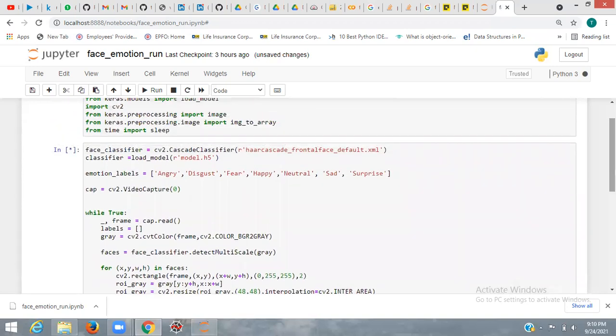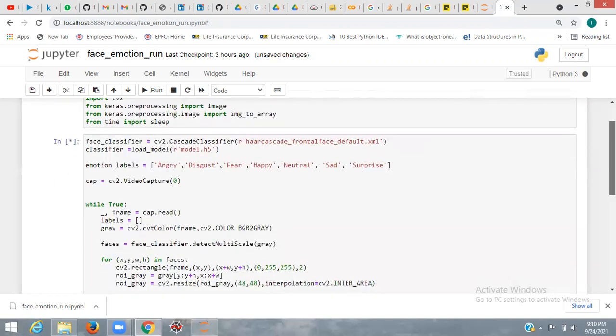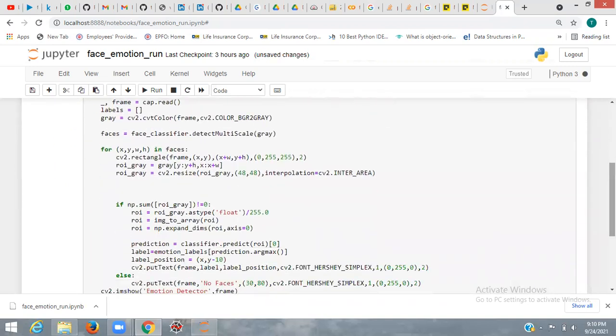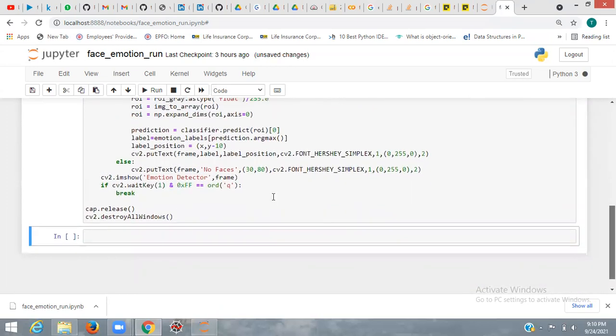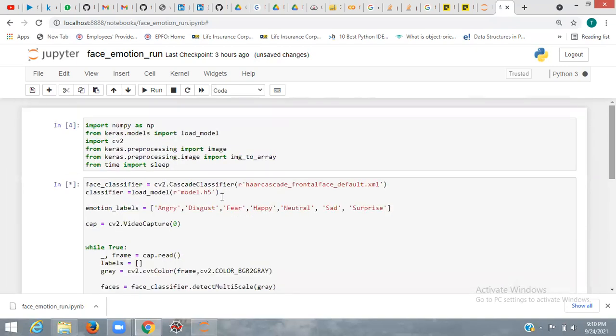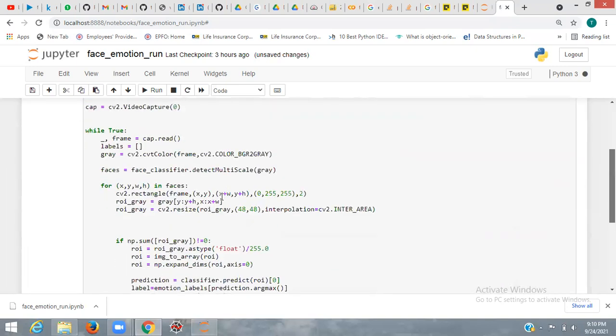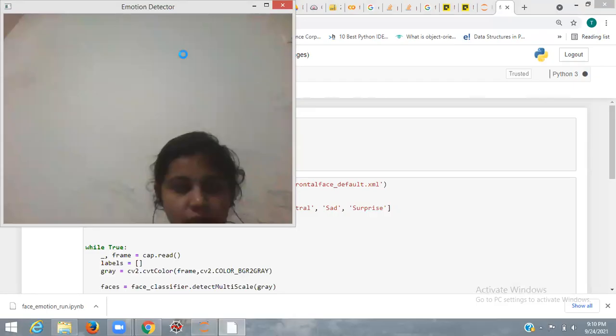So now let's run this code. The code is running, so please wait for a minute. Maybe a meeting is going on, therefore it is slow.